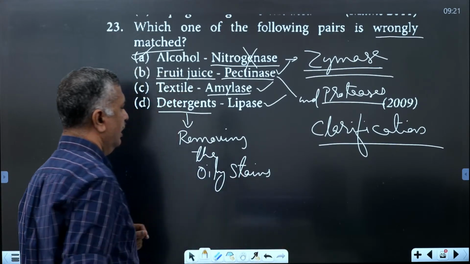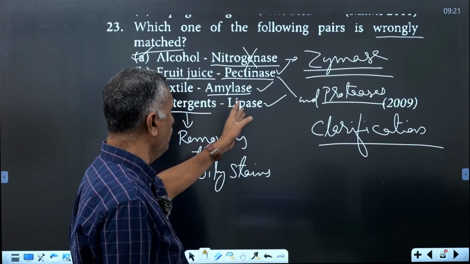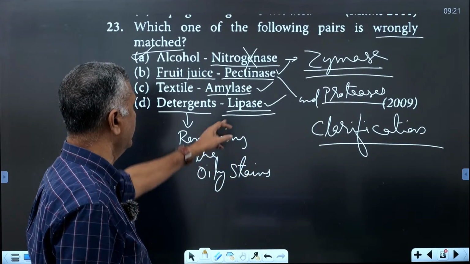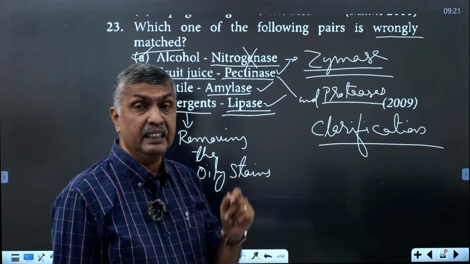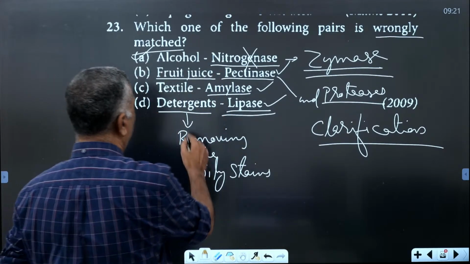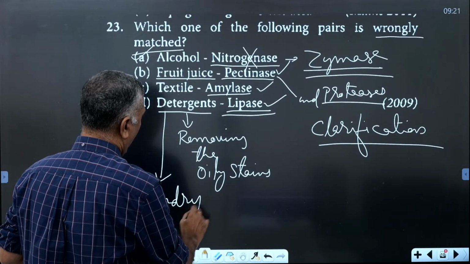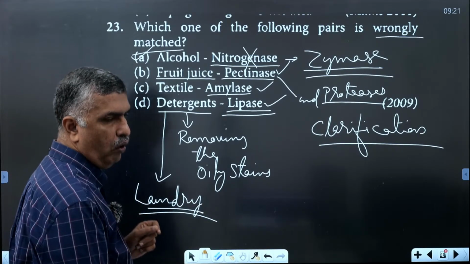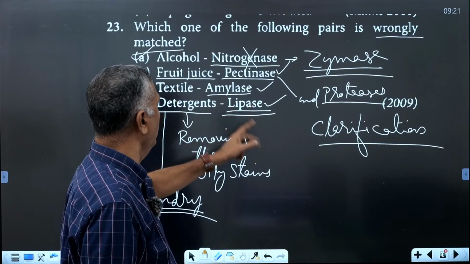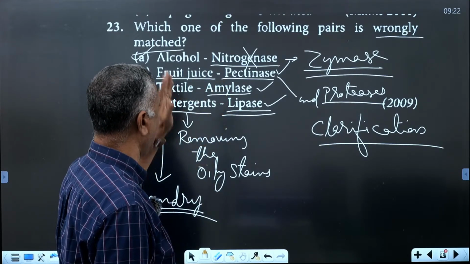Oily stains are hydrolyzed by the lipase enzyme, and it is mainly applied in laundries. So lipases are involved in detergent formulation, and amylases are used in textiles.